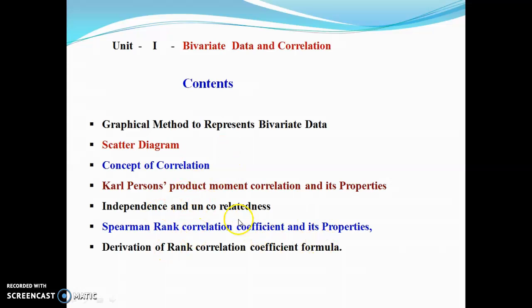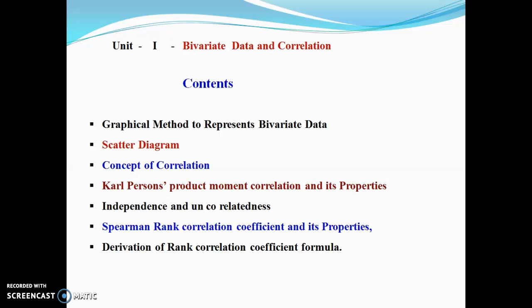Independence and uncorrelatedness. Another method, that is Spearman rank correlation coefficient and its important properties. And after that, we derive the rank correlation coefficient formula. All these points are covered in this chapter.